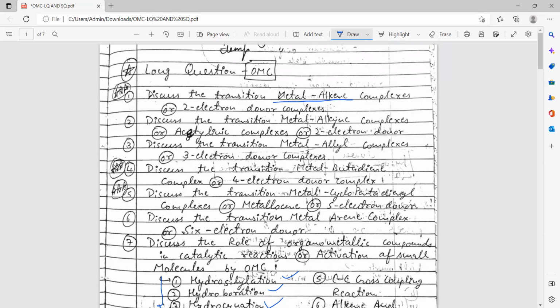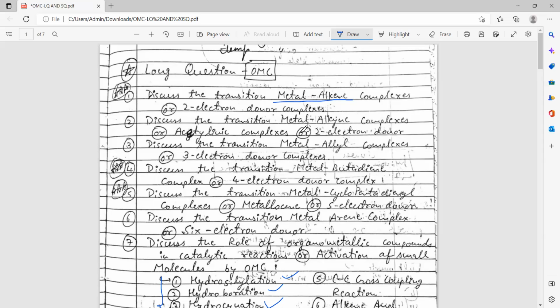You also have to write their color, if any complex is shown by binding with any reagent, or we can say any metal. Then you have to add some structural features, and at last you have to add the uses of the species. Like if you are asked about transition metal alkene complex, then you have to write their uses also.